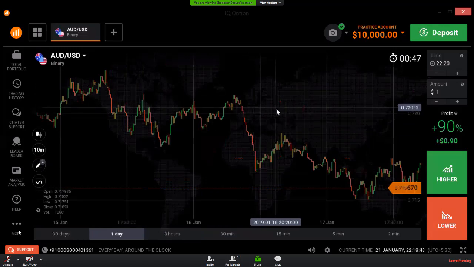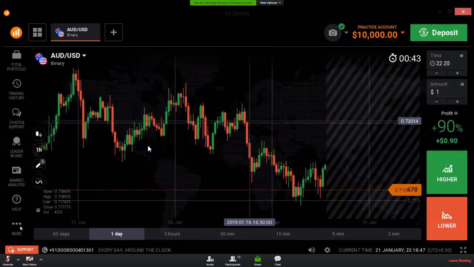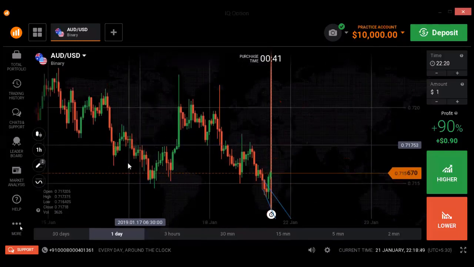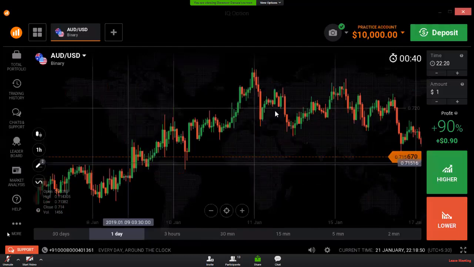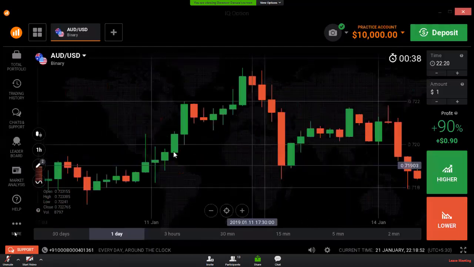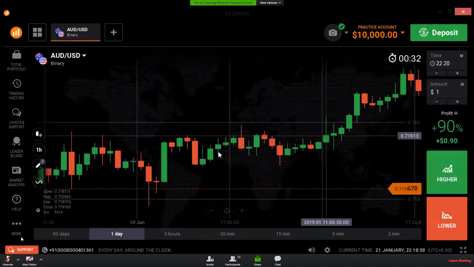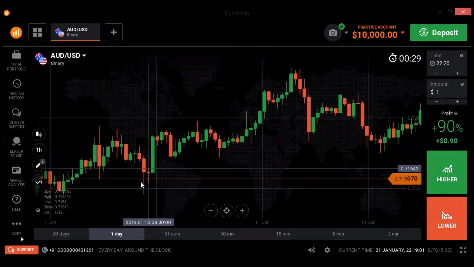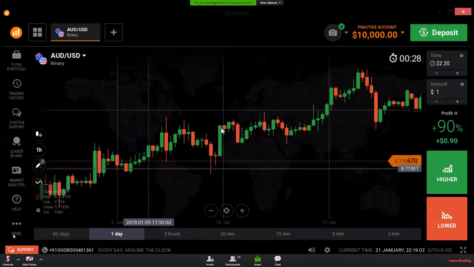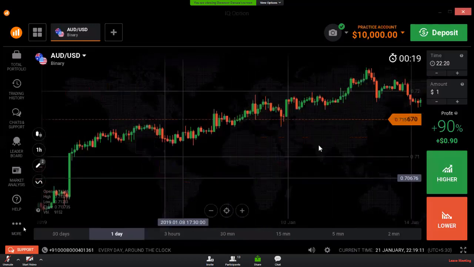Okay, this is a 1 hour chart. I will show you the same logic on the 1 hour chart also. This is a trend continuation candle. The next level is here. This is also a trend continuation candle. The level is here. It worked as a trend continuation. The next level is here. It worked as a trend continuation candle.